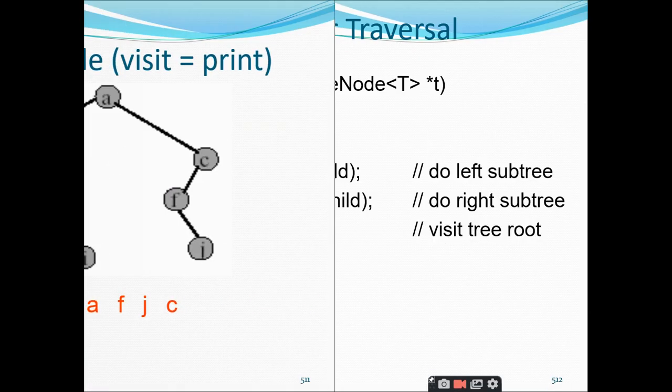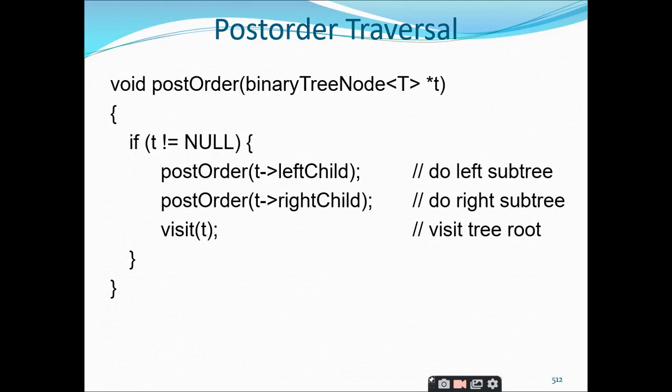So coming to the last one, post-order traversal, the recursive implementation is similar to the other functions, but here you need to change the name of the function. The parameter remains the same, which is nothing but the root node of the tree. And first, what do you have to do in the post-order traversal? You have to first traverse the left subtree.